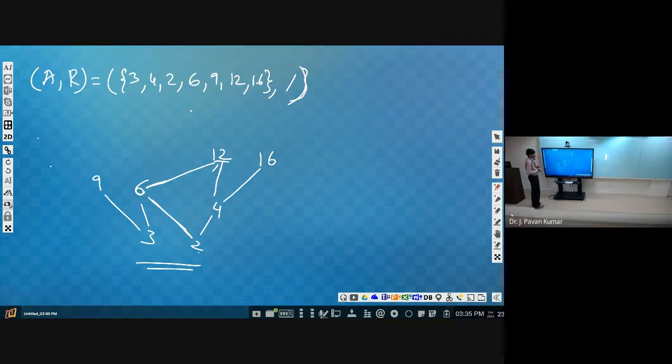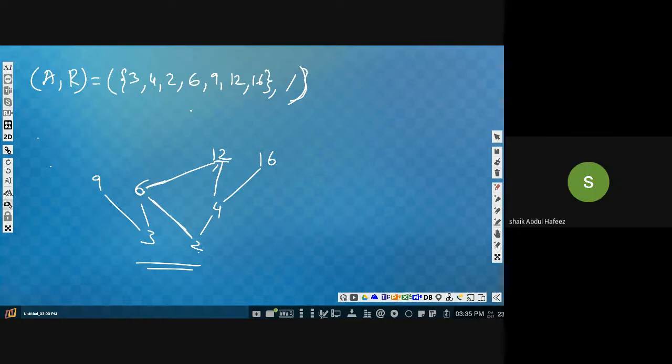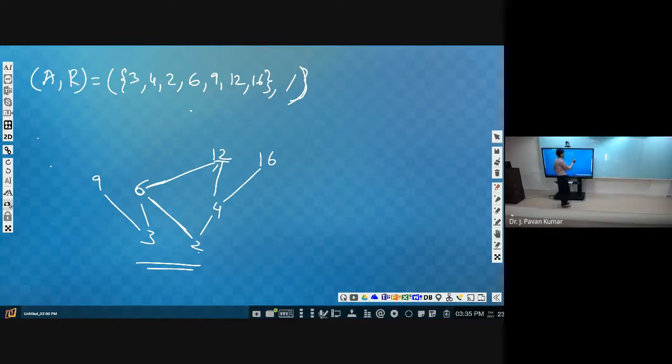Right? Yes, sir. Now there are some elements, let us say A, which is not related to any other element. A is not related to any element.